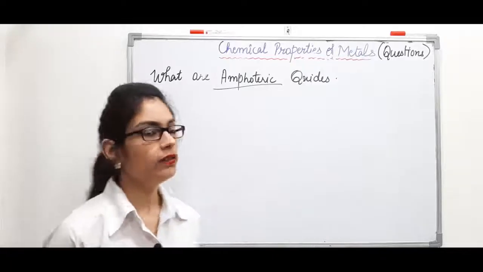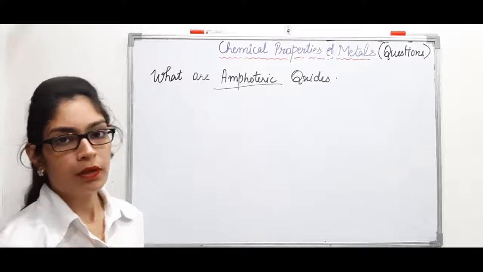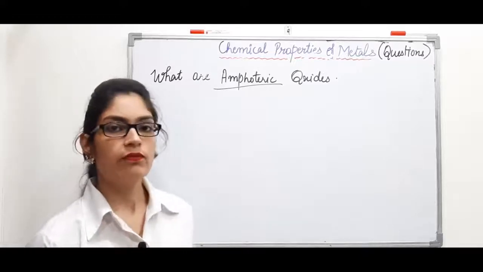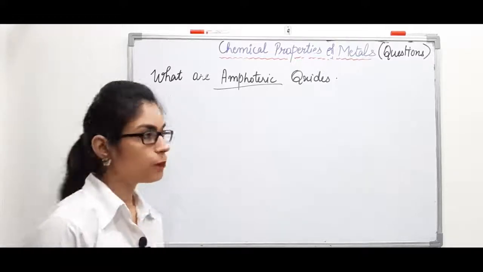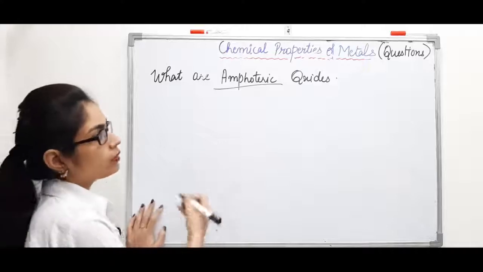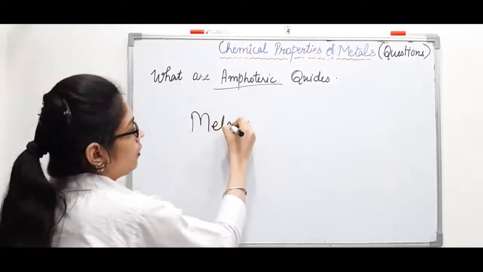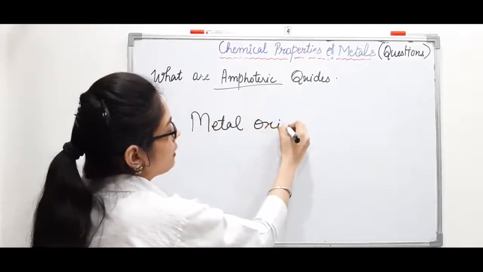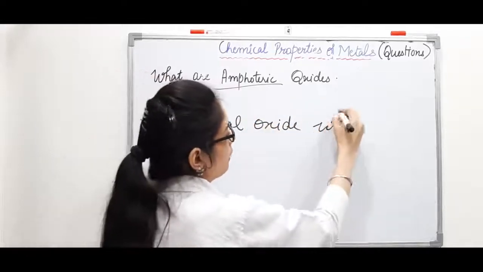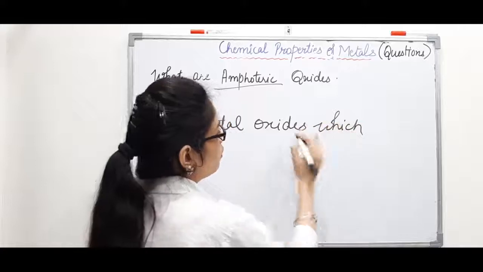The last question is, what are amphoteric oxides? We have already discussed amphoteric oxides in chemical properties. They are metal oxides which show both acidic and basic character. Generally we know metal oxides only show basic character, but amphoteric oxides can show both acidic and basic character.